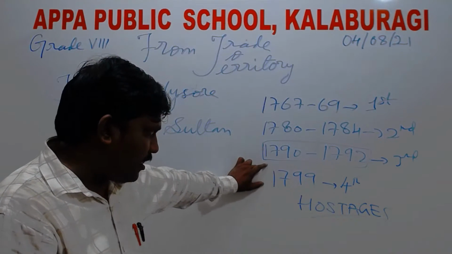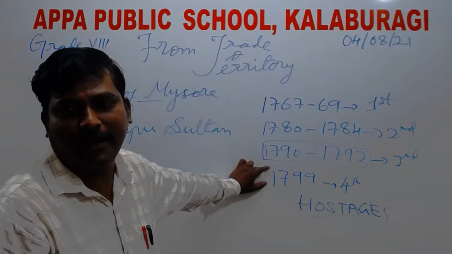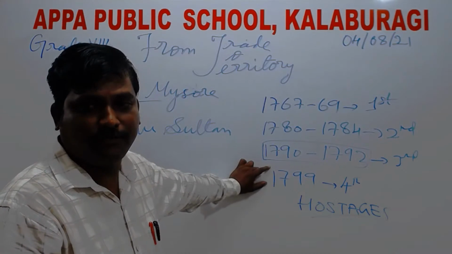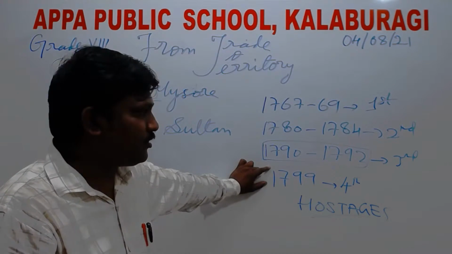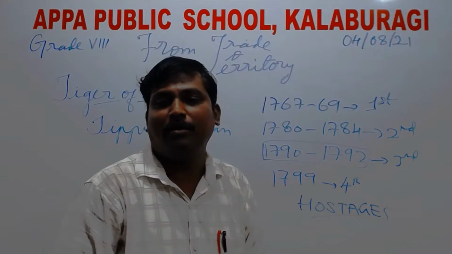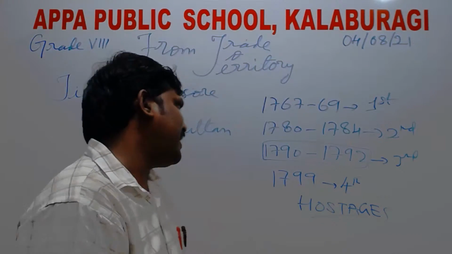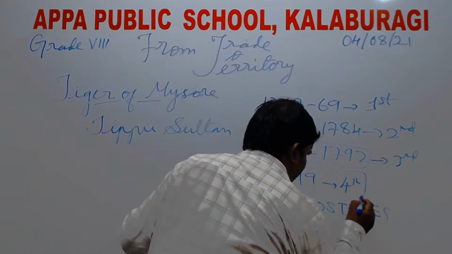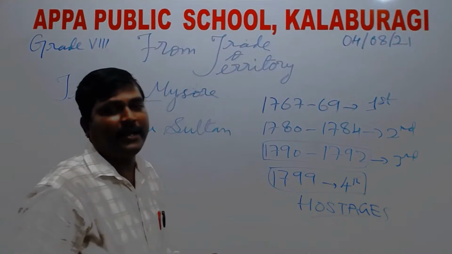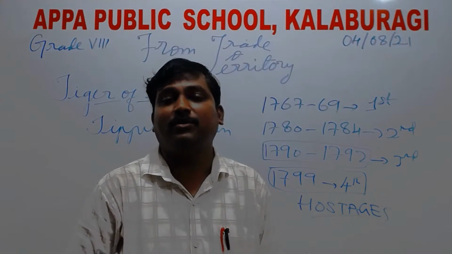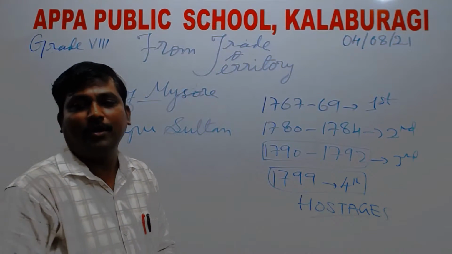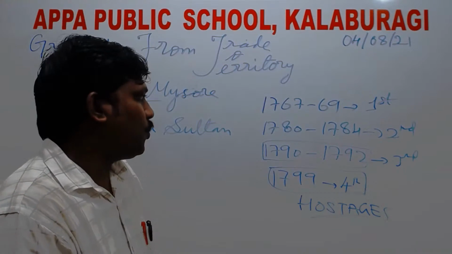Ultimately, on 4th May 1799, in the fourth Anglo-Mysore War, Tipu Sultan was killed in the battle of Srirangapatna, and after this, immediately one policy was imposed on the Wodeyars.